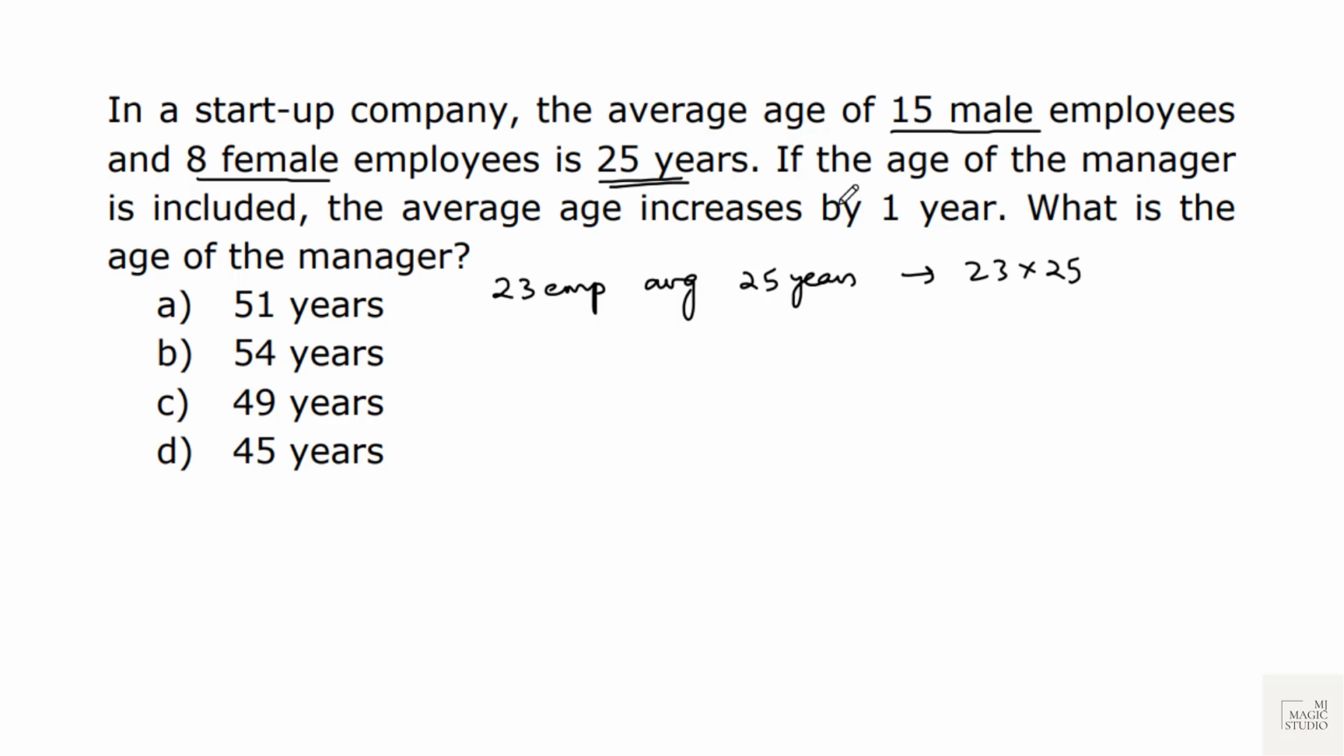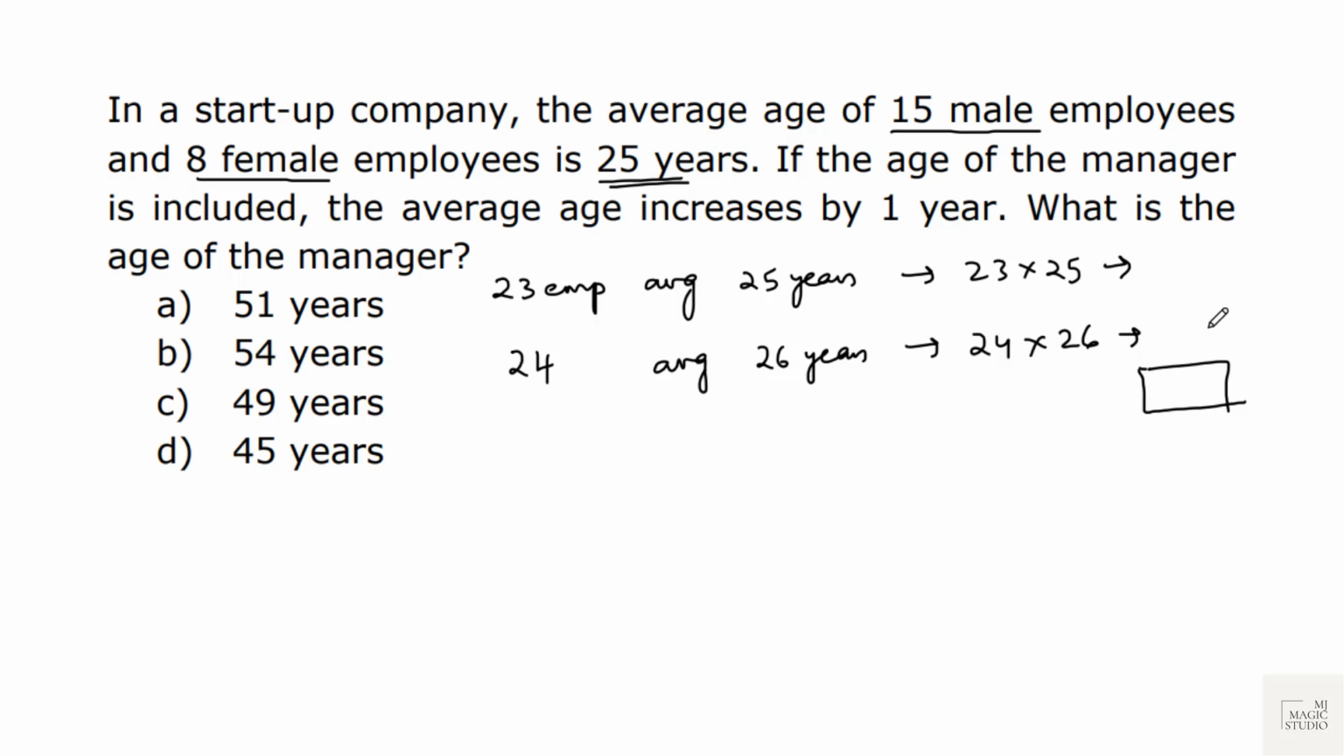Okay. If the age of the manager is included, that means 23 plus 1. Now, if there are 24 people, the average age increases by 1 year. Average age becomes 26 years. So the total now would be 24 into 26. What is the age of the manager? We need to find this value and subtract it. We will get the age of the manager.